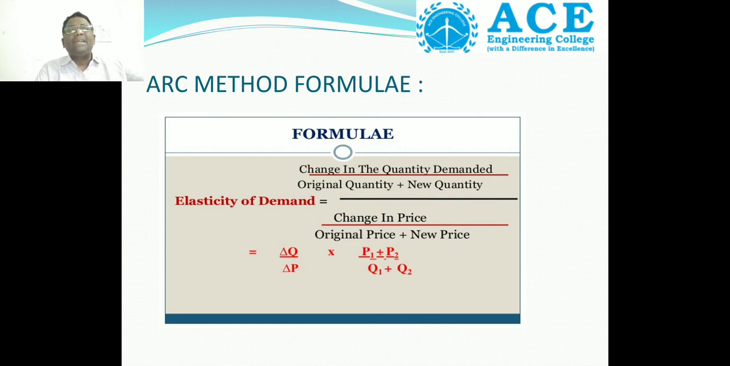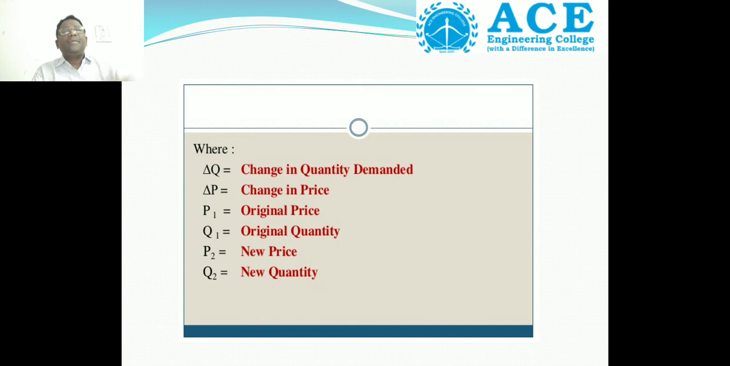Then what do the symbols indicate? Delta Q means change in the quantity demanded. Delta P is change in price. P1 is the original price, Q1 the original quantity. P2 is the new price, Q2 the new quantity.